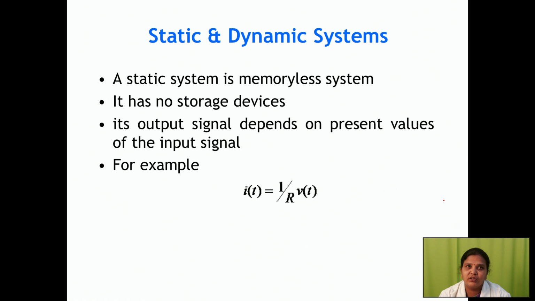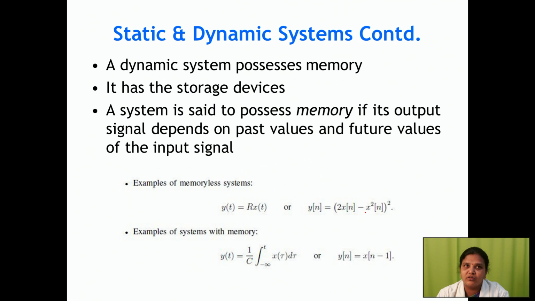Next we are going to see static systems. Static system means the output signal depends only on the present values of the input signal. And if it depends on the present input, that means there is no need of storage devices. If it doesn't have any storage devices, this system is called a memoryless system. So i of t equal to 1 by r into v of t, we can take as an example of a static system.